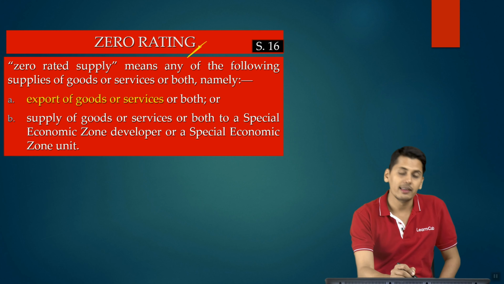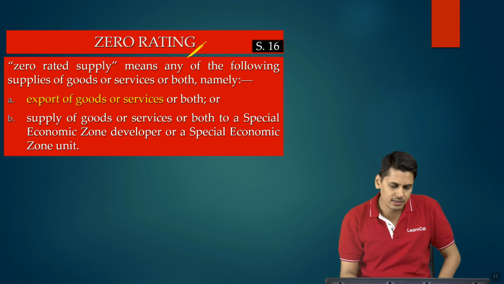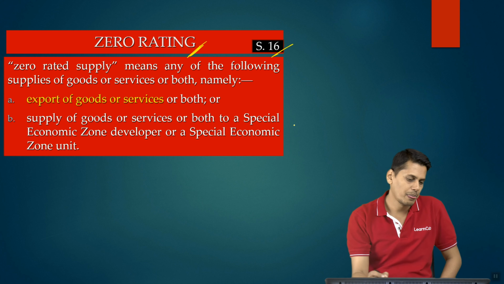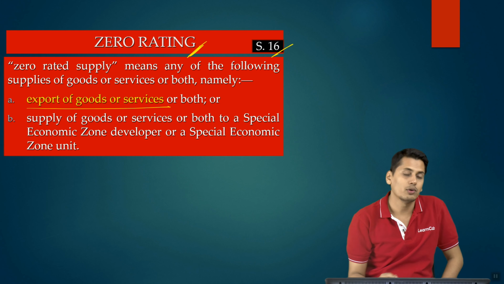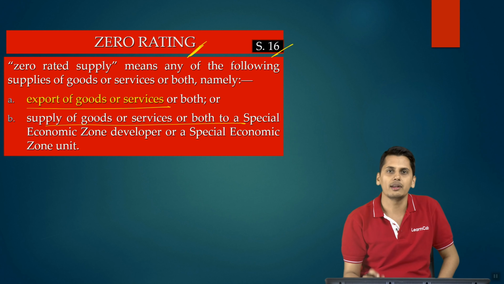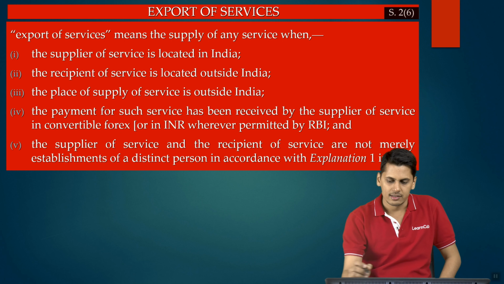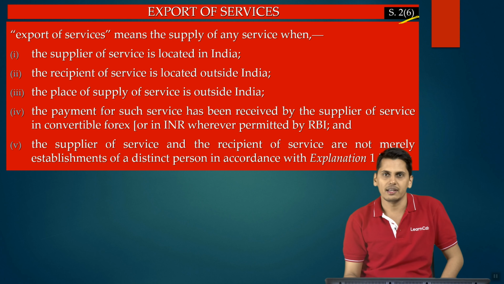Next amendment in the area of zero rating, we have already seen this at least twice. Section 16, zero rated supplies: export of goods and services, any supply of goods or services or both to an SEZ unit or an SEZ developer. Now, what is meant by export of services? Section 2, clause 6 defines export of service.